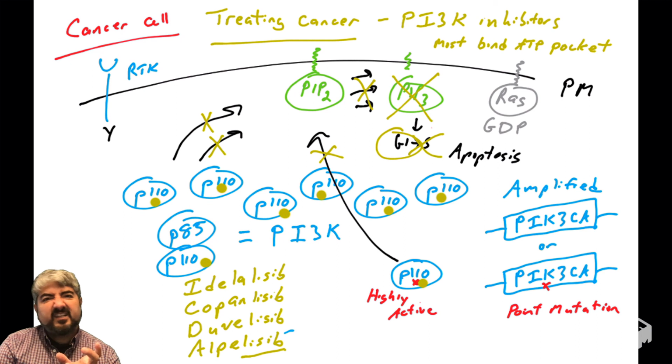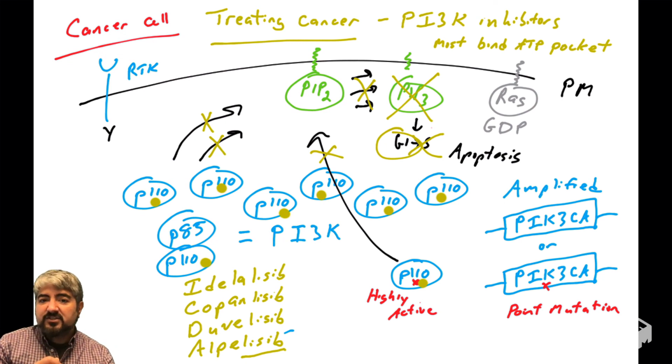And again, PI3 kinase is a very different kinase than kinases we've talked about before. We've talked about tyrosine kinases, we've talked about serine threonine kinases. Those are protein kinases. PI3 kinase is not a protein kinase. It is not phosphorylating a protein. It is phosphorylating a sugar or a lipid, depending on how you want to look at PIP2. So PI3 kinase is a different kind of kinase.